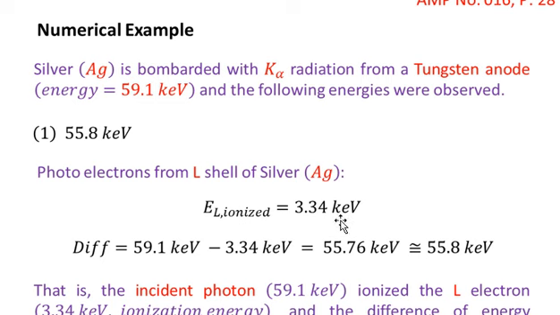Where is the difference of energy? The difference of energy between the K alpha radiation, which is 59.1 kilo electron volt, and the energy required to ionize the L electron from the silver atom, minus 3.34 kilo electron volt. The difference of energy is 55.76, which may be approximated as 55.8 kilo electron volt.